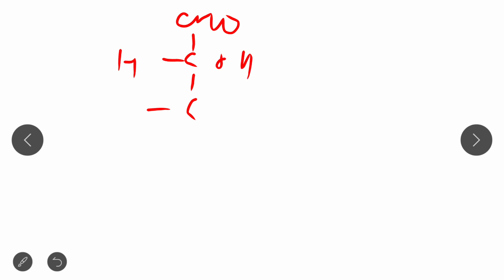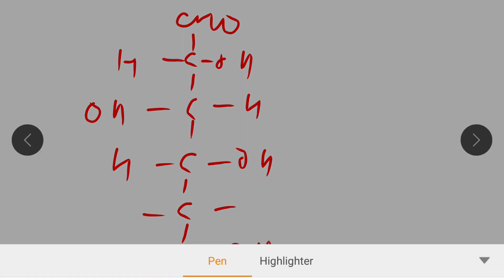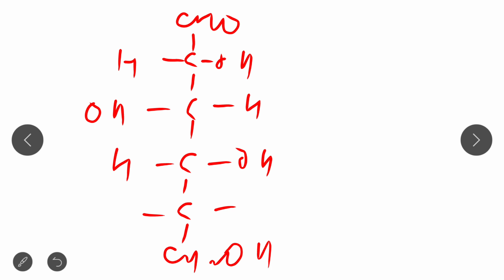Now if we look at the example of glucose, this is the structure of glucose. In case of glucose, how many chiral carbons do you find? There are 4 chiral carbons: 1, 2, 3 and 4.